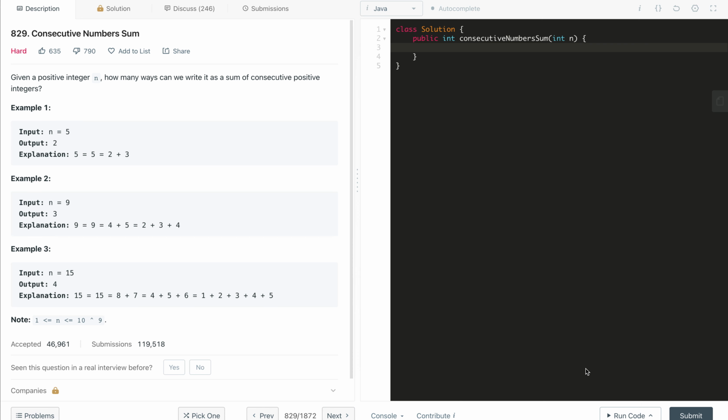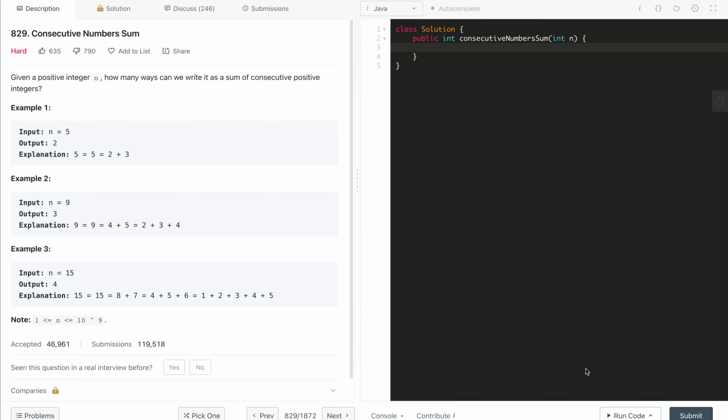Given a positive integer n, in how many ways can we write it as a sum of consecutive positive integers? For example, if n is 5, we need to find out in how many possible ways we can start a number so that the sum of a few consecutive positive integers equals n. We can take 5 itself, so the sum equals 5. Another is 2 plus 3.